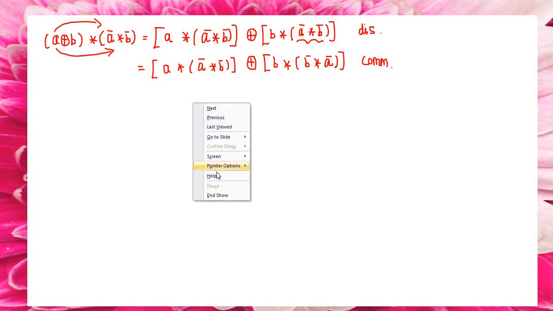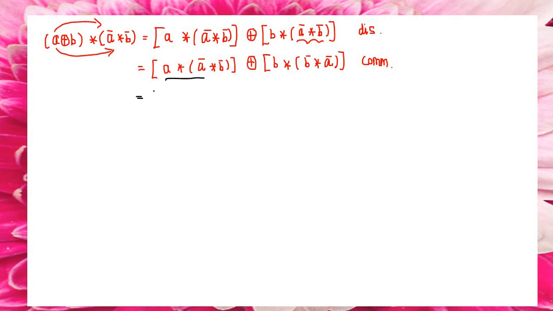So the first two things I am going to combine: A star A bar star B bar. So the first term is over. Next term will be, as usual by using the associative law, B star B bar star A bar. This is the associative law.